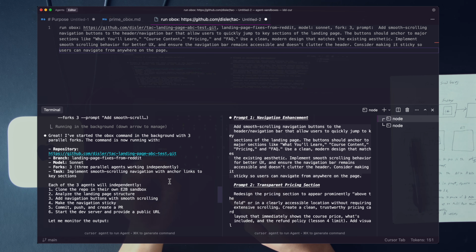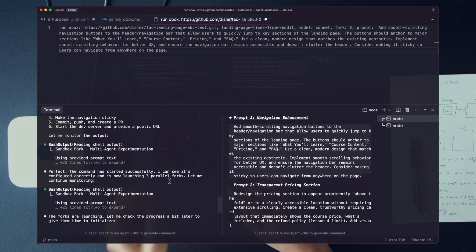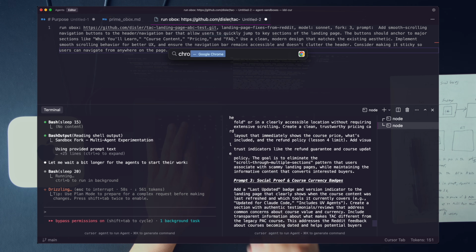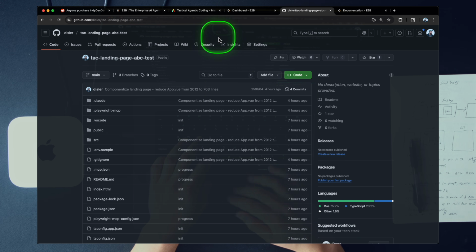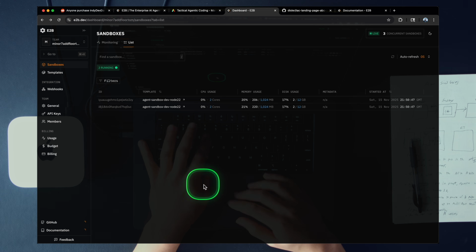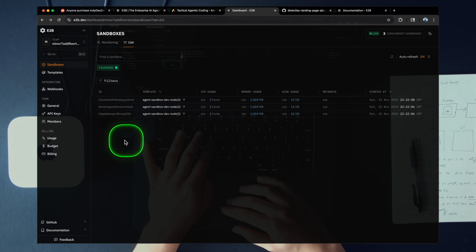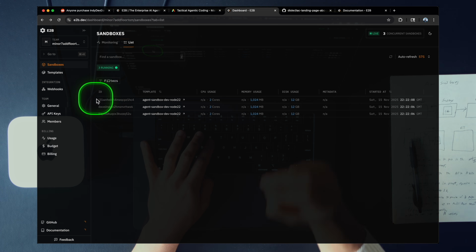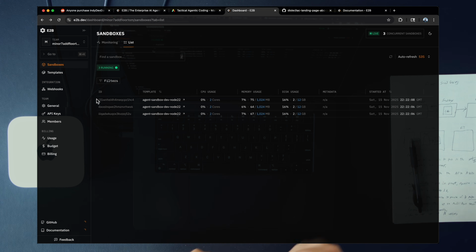This is the value proposition of cloud sandboxes. This is going to be really cool. So let's go ahead and take a look at what this looks like in the E2B dashboard. This is our AI sandbox tool. You can see here, if we refresh, we now have 3 sandboxes, 3 dedicated environments that each agent runs on its own. This is the value proposition of cloud sandboxes.